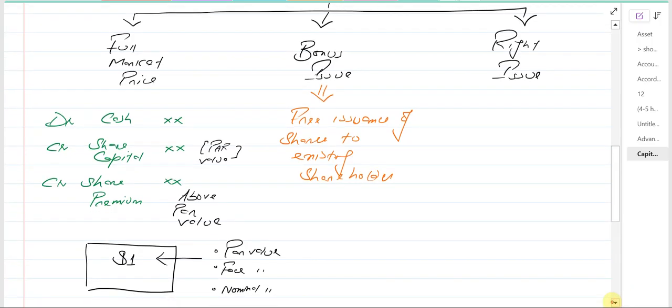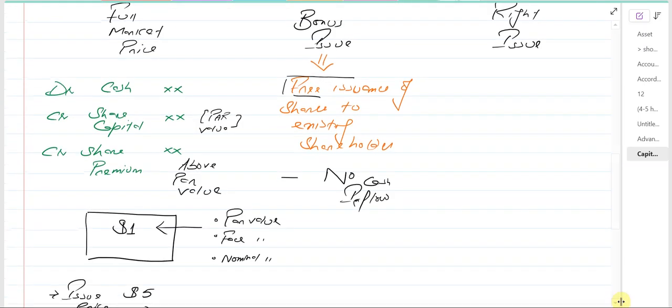So when the company is issuing the shares for free, that means there will be no cash inflow. Remember this concept. No cash inflow, because the company is issuing the shares for free.